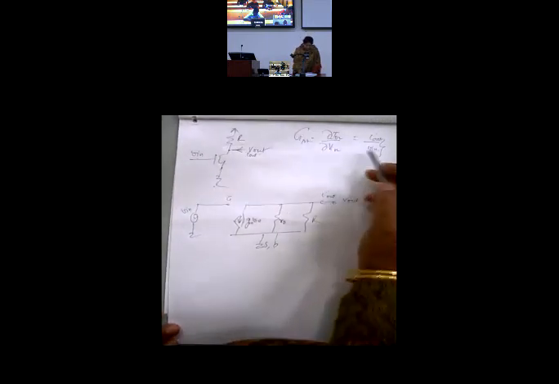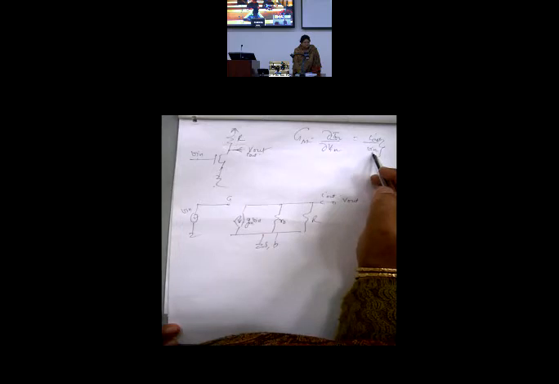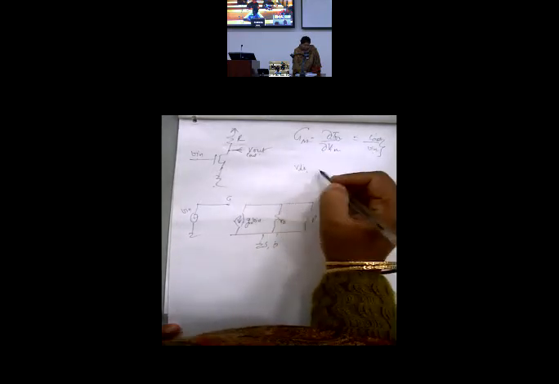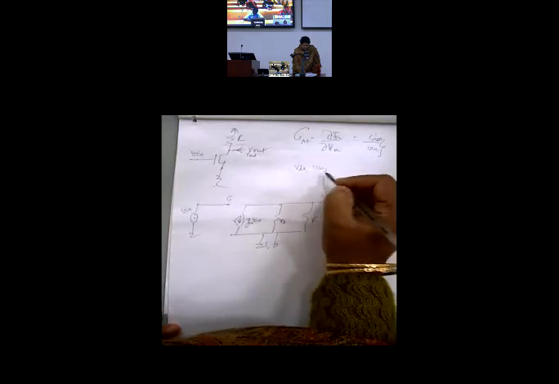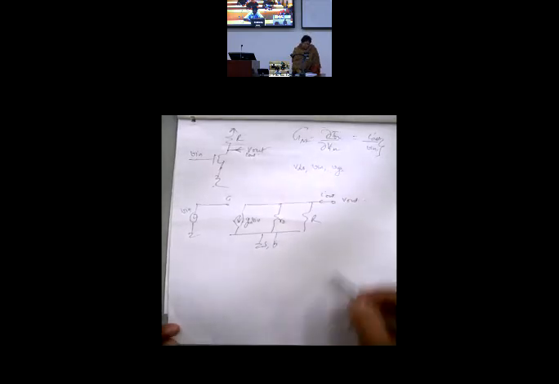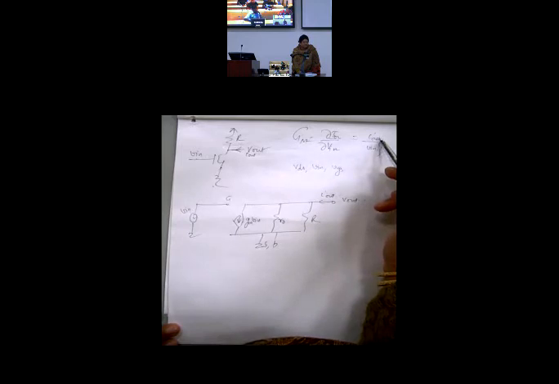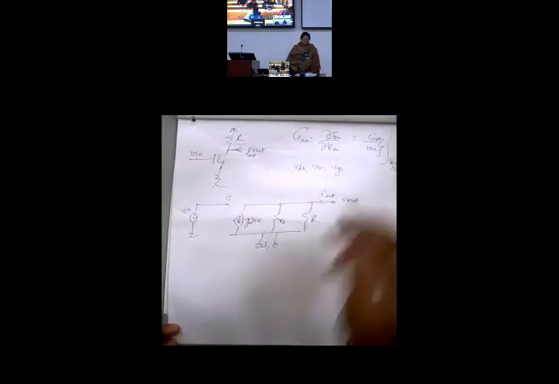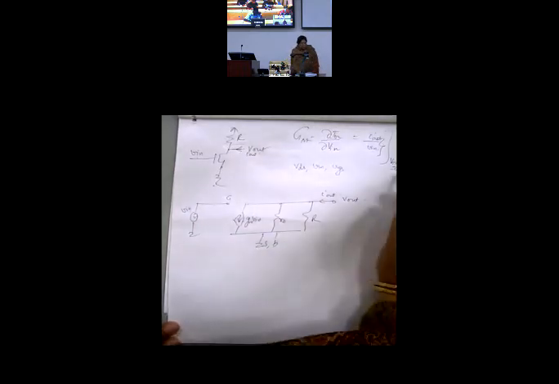Now, I am saying change in I out with respect to change in V in, at what quantity? Remember, there are three parameters: VDS, V in, and VGS. I want to find the variation in I out with respect to V in when V out is constant, or VDS is constant. This is the definition of transconductance. So if this is to be constant, I should assume that there is no variation here.